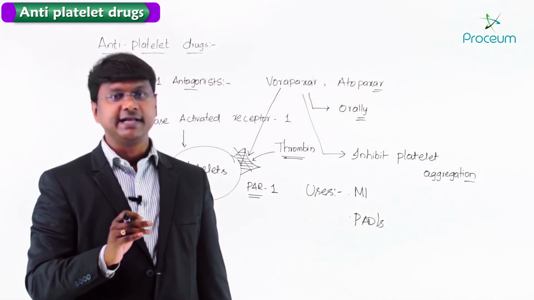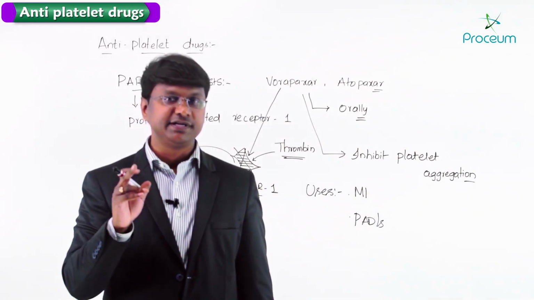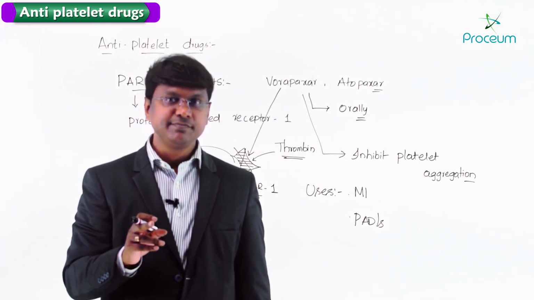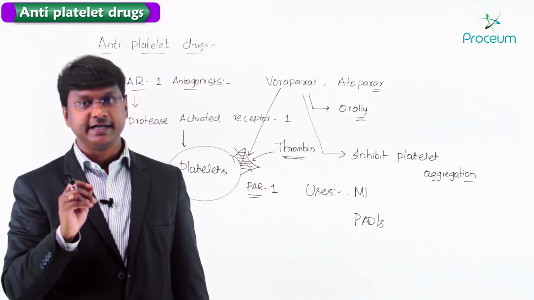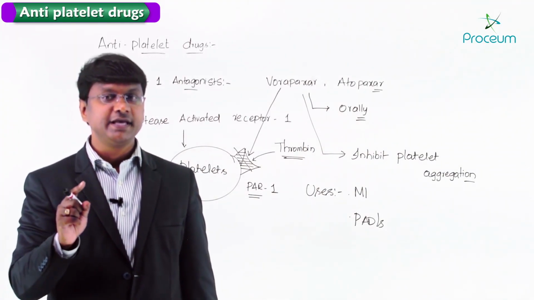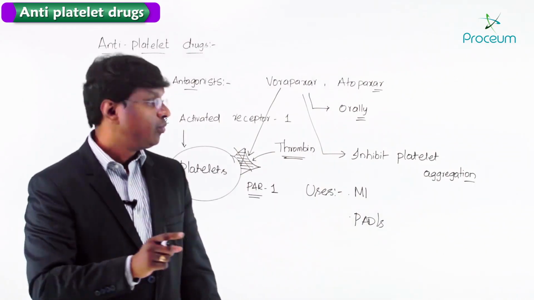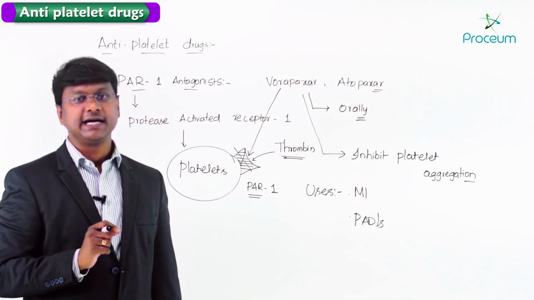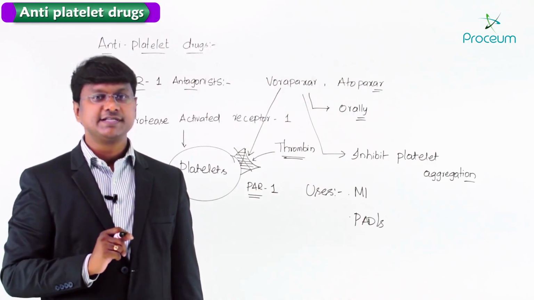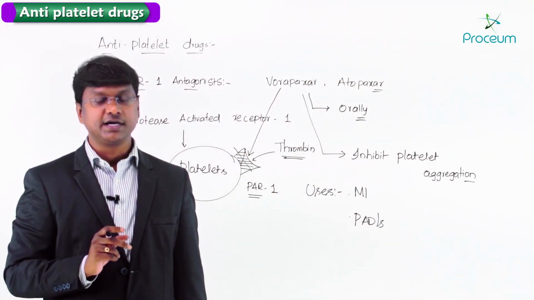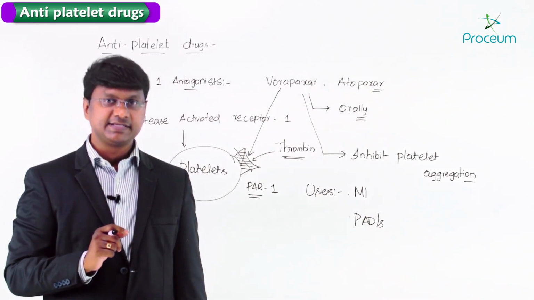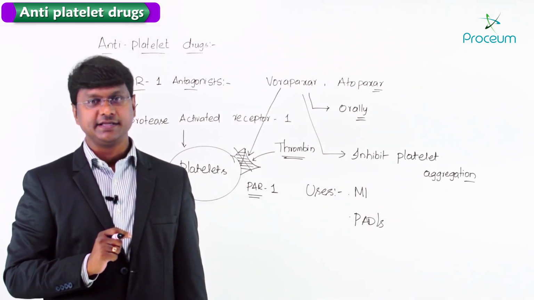Another important antiplatelet drug is the phosphodiesterase inhibitor, that is dipyridamole. The next important group is the glycoprotein IIb/IIIa inhibitors, that is abciximab, tirofiban and eptifibatide. And then we have the PAR antagonists, that is vorapaxar as well as atopaxar. So this finishes the discussion of the antiplatelet drugs which are used in the treatment of acute MI, cerebrovascular accidents as well as peripheral arterial diseases.